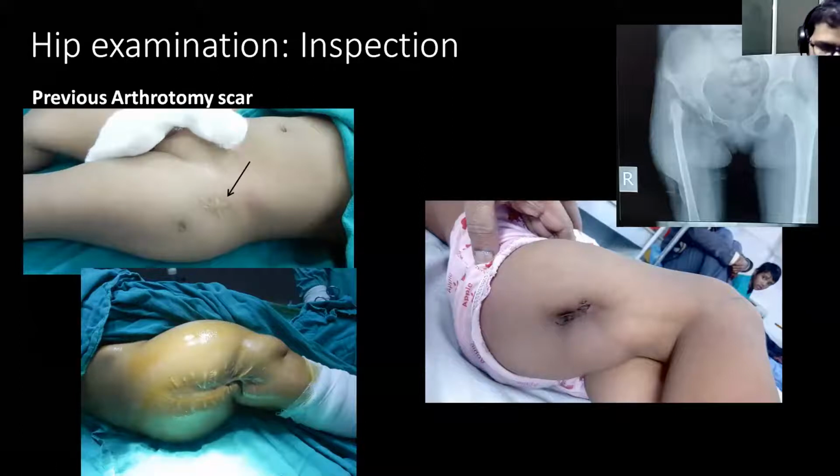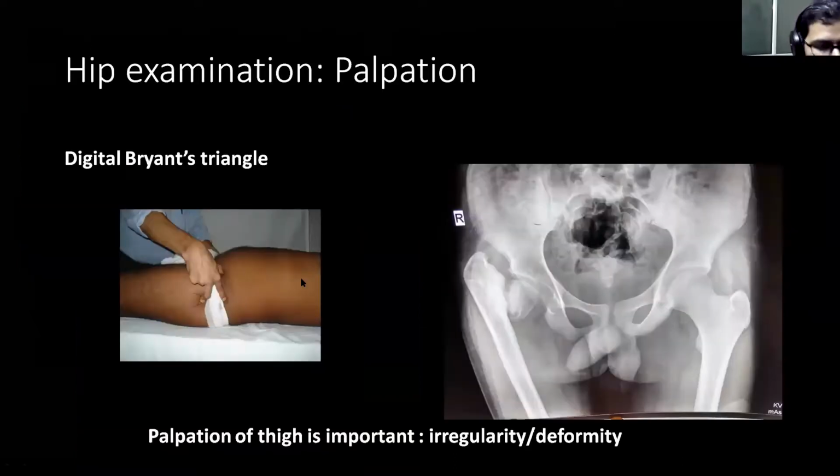After inspection, you have to go for palpation. In palpation, you have to do the normal palpatory findings like temperature and local tenderness. Another very important thing in palpation is the three-digit spine triangle, because this is commonly disturbed in sequelae of septic arthritis.